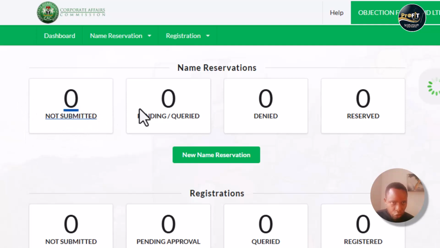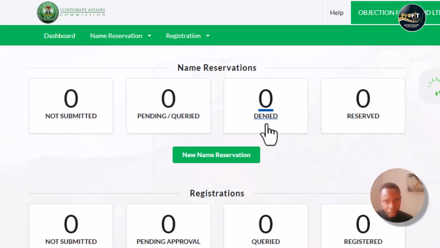All these zeros, if you notice, let me show you something quickly. Here there's no submission, so everything is zero. By the time you begin to go for name search, name availability search, then you will see your submissions here. Under here you might see pending, after you have submitted it. Or queried, any one of them, right? Queried is if they have not approved what you sent. Maybe there are one or two issues, they will query it. They will both come under here, so you'll be checking here after you've made your submission.